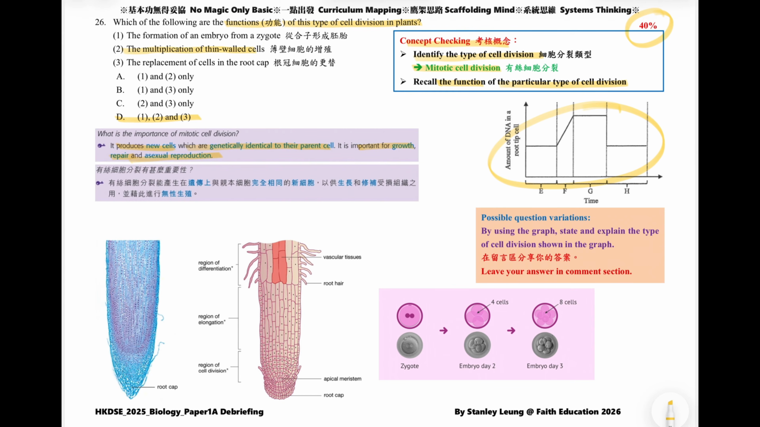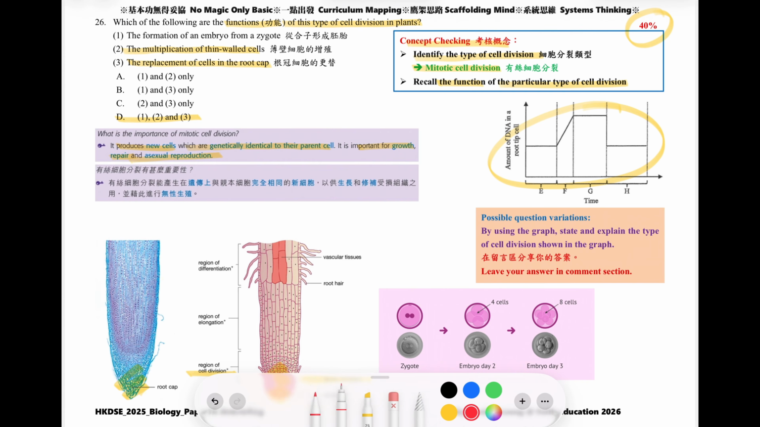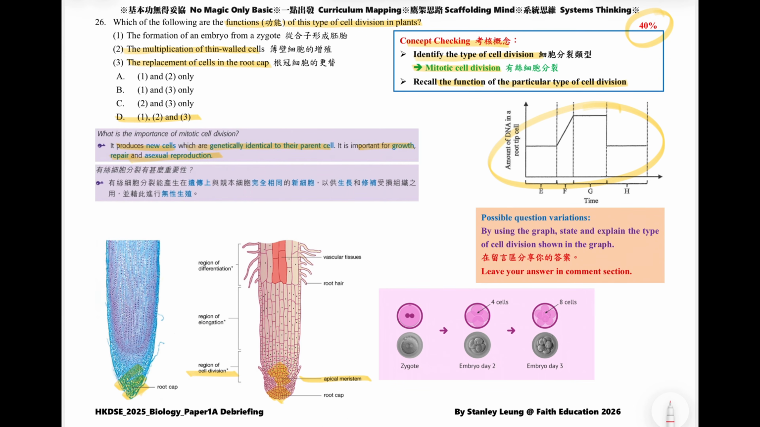The multiplication of the thin wall cells is about the apical meristem, the region of cell division. The apical meristem cells are thin wall cells, and they can undergo cell division to increase the number of cells. The new cells produced will be pushed to the root cap to repair the root cap cells, because when the root penetrates into the soil, they may get damaged or destroyed, and we need new cells to repair them. So most students may think that options 2 and 3 are already the correct answer.